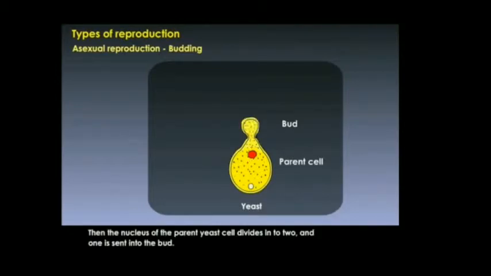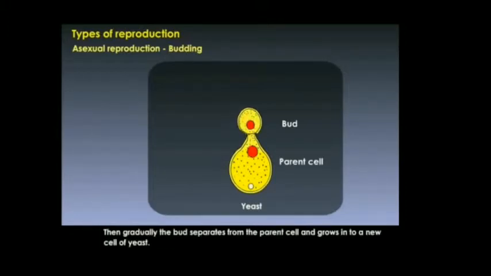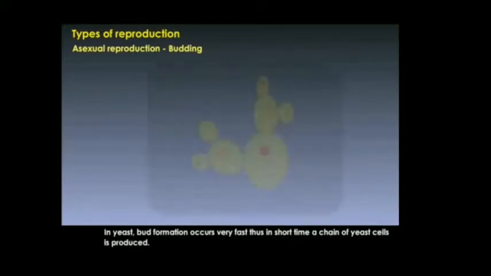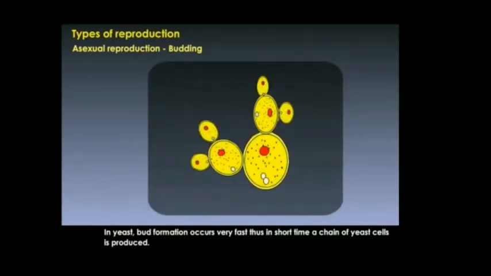Then the nucleus of the parent cell divides into two, and one is sent into the bud. Then gradually the bud separates from the parent cell and grows into a new cell. In yeast, bud formation occurs very fast. Thus, in a short time, a chain of yeast cells is produced.